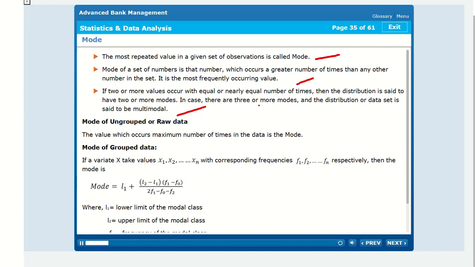In case there are three or more modes, the distribution or data set is said to be multimodal. Mode of ungrouped or raw data. The value which occurs the maximum number of times in the data is the mode.